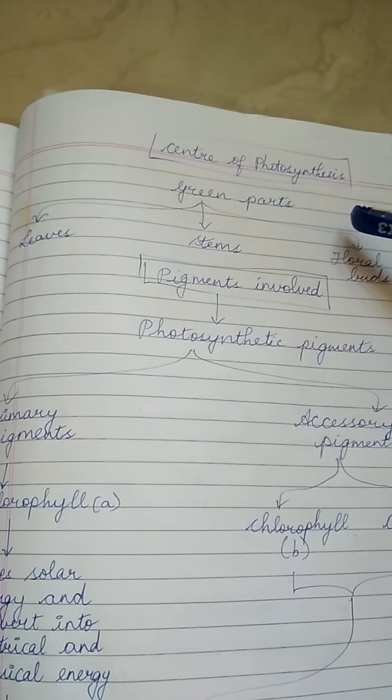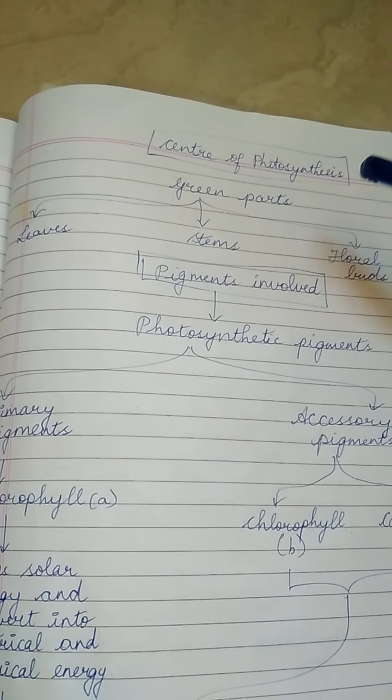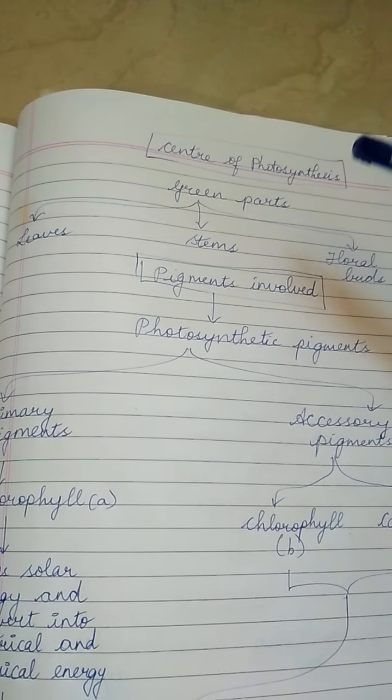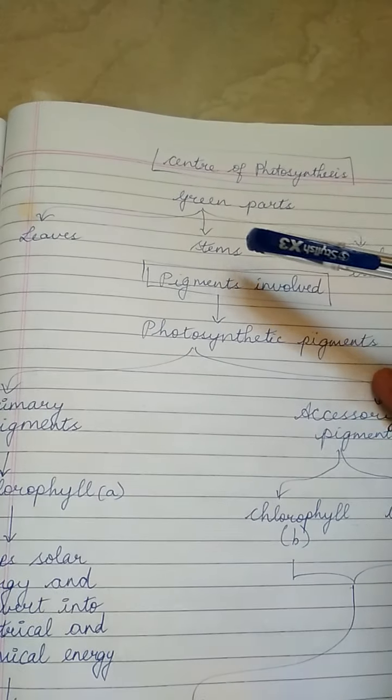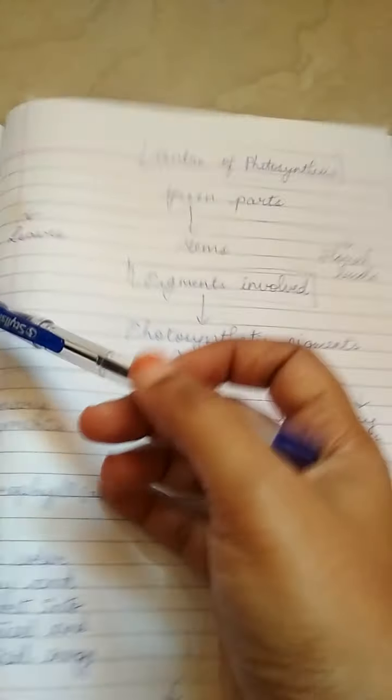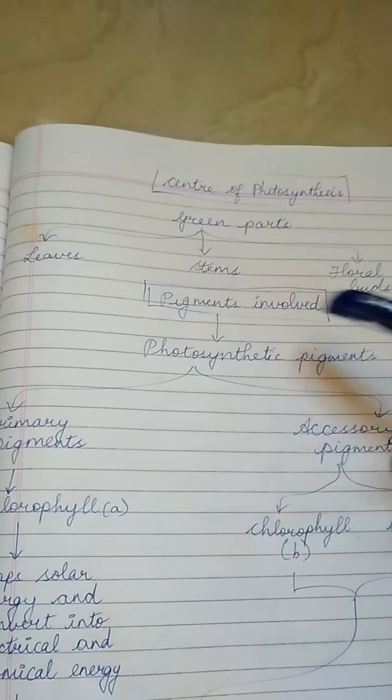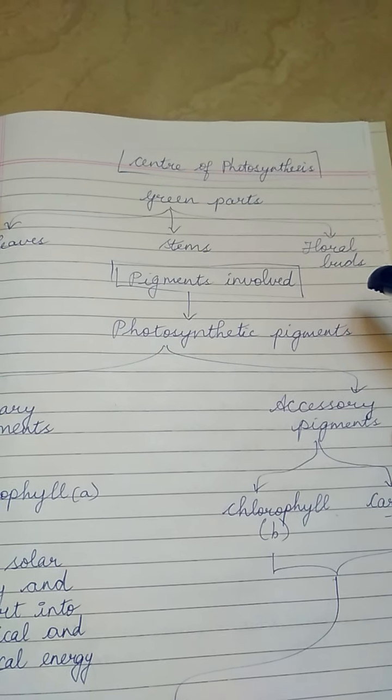Next, what we are going to cover is the center of photosynthesis. We are aware that photosynthesis takes place only in the green parts of the plant. We already know the green parts of the plants are leaves, stem and floral buds.